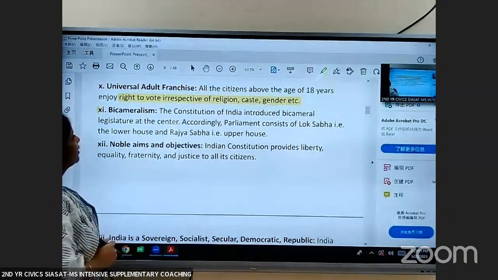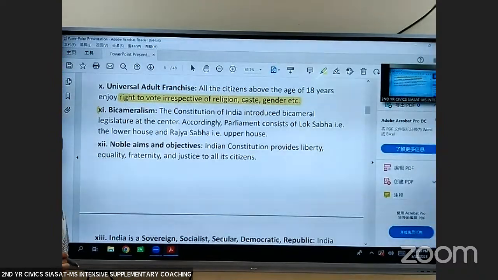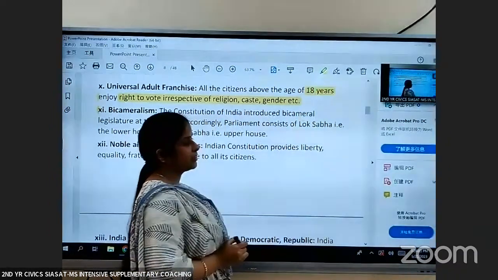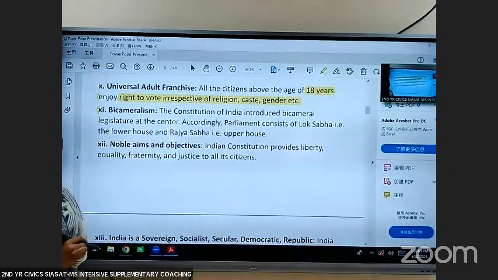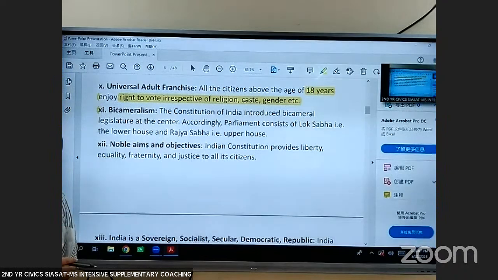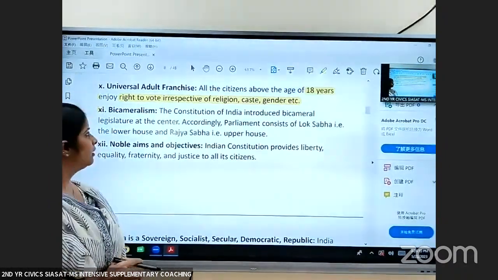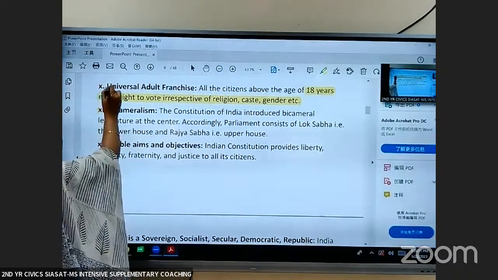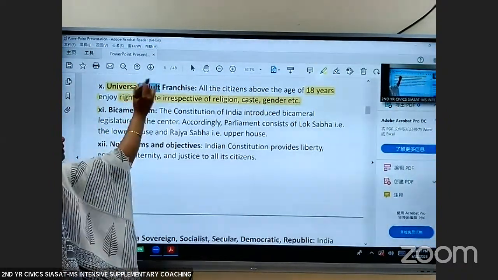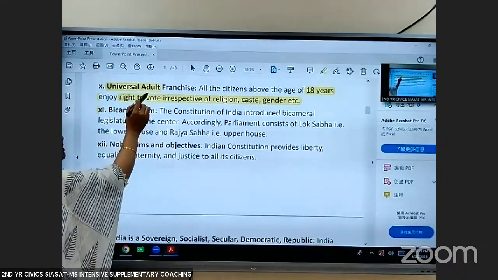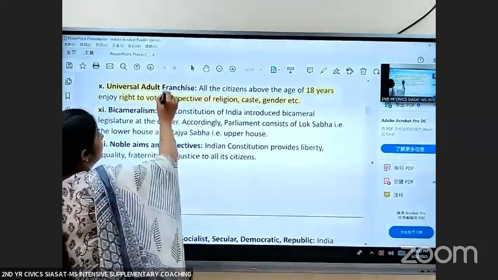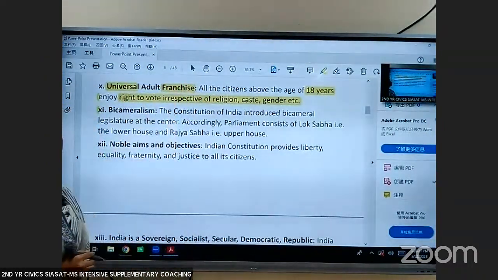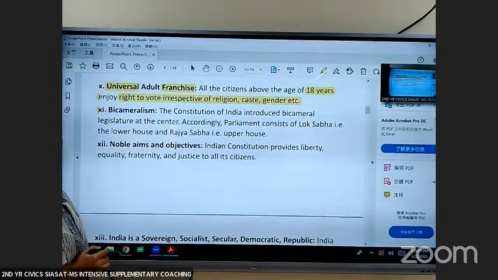So universal adult franchise means all the citizens who are above the age of 18 years enjoy the right to vote, irrespective of their caste, religion, gender, etc. You can just remember this: universal means all, adult means above 18 years. The word franchise means your right to vote.